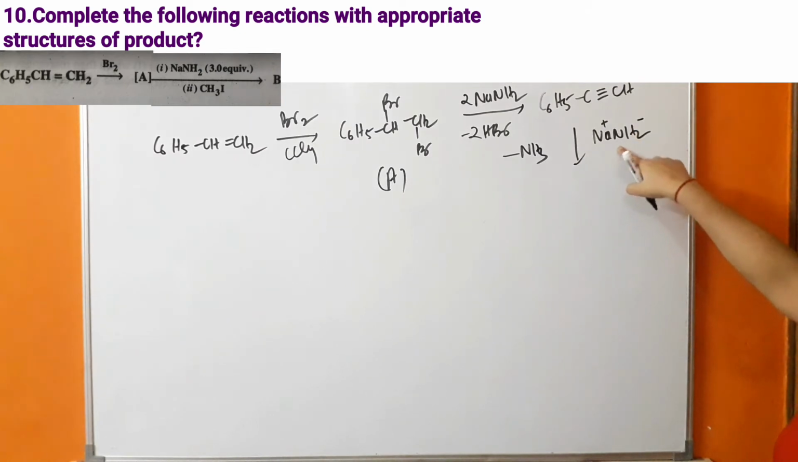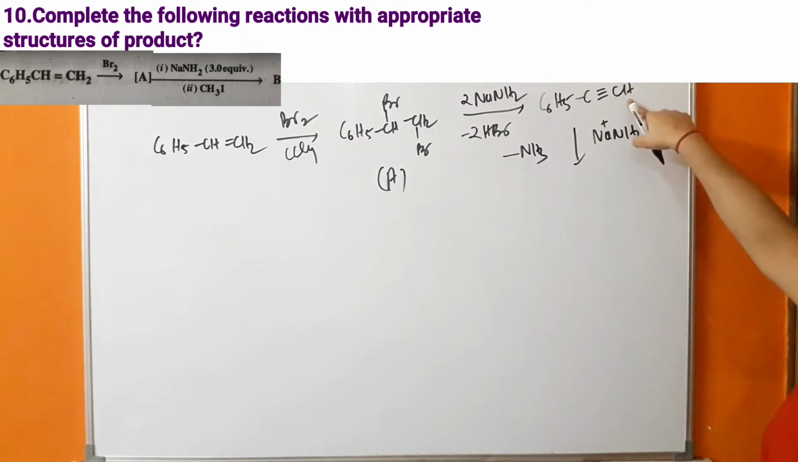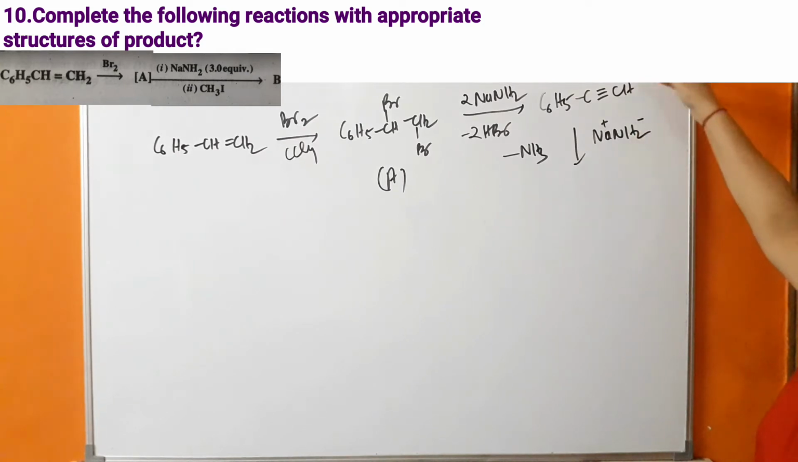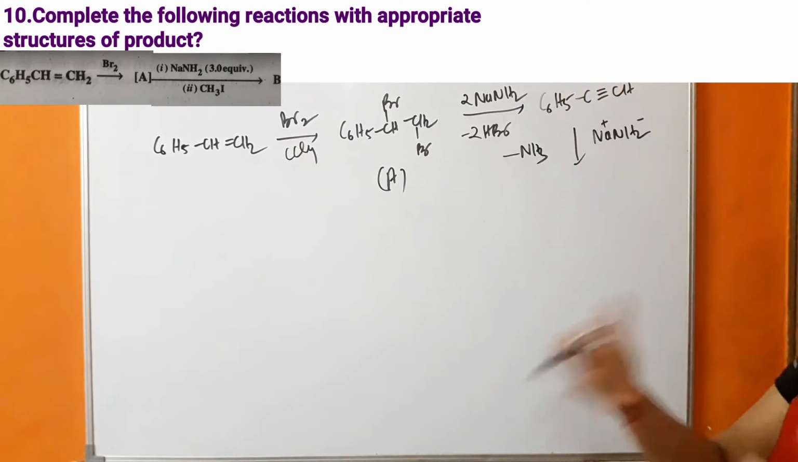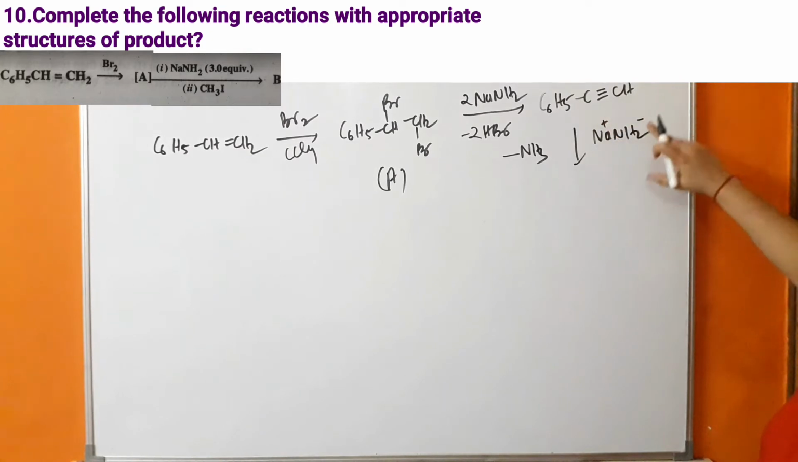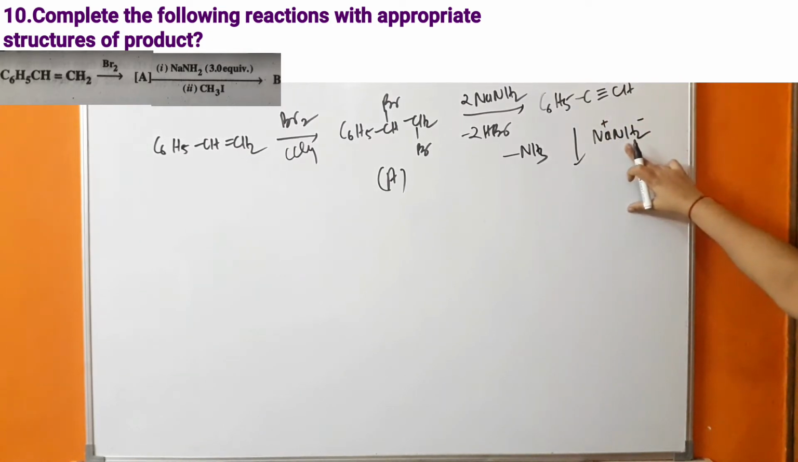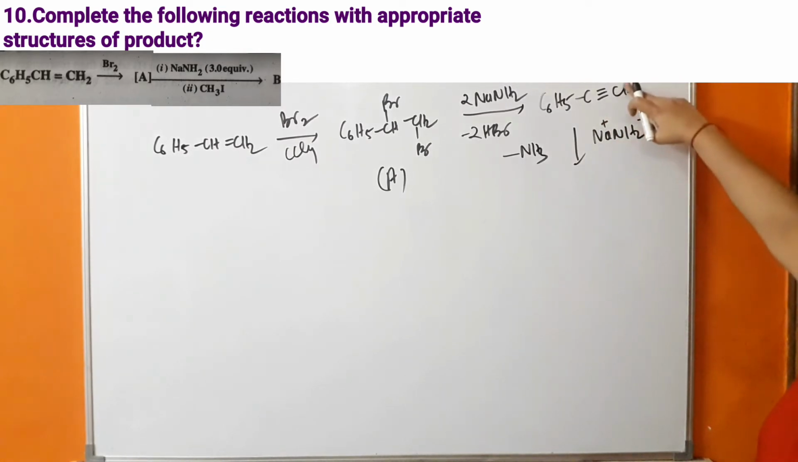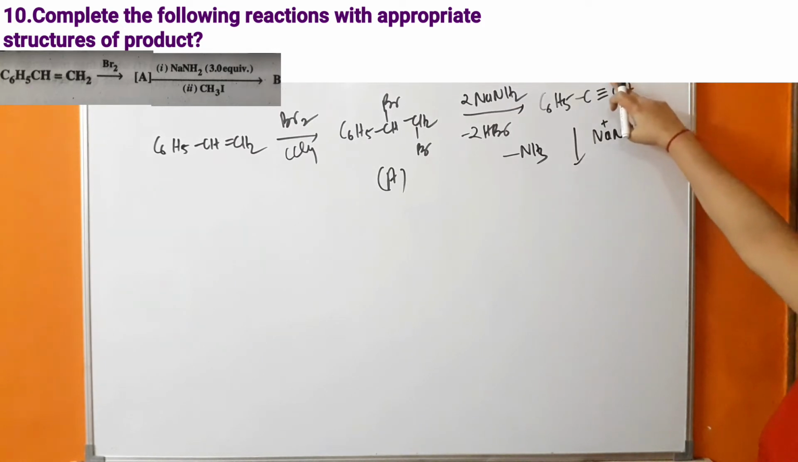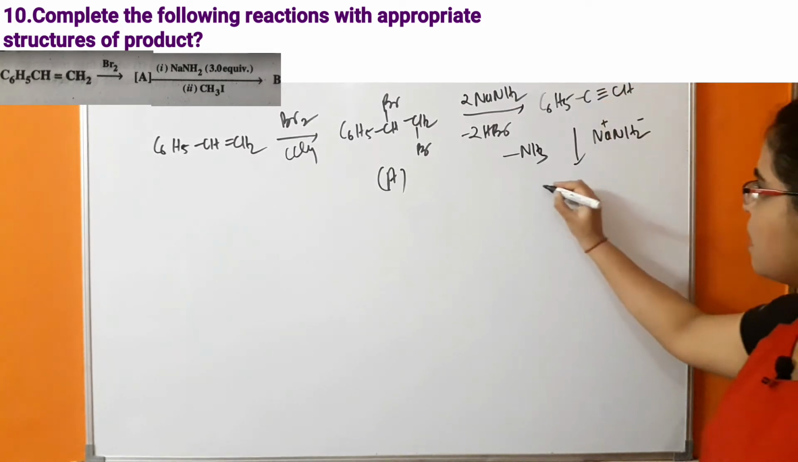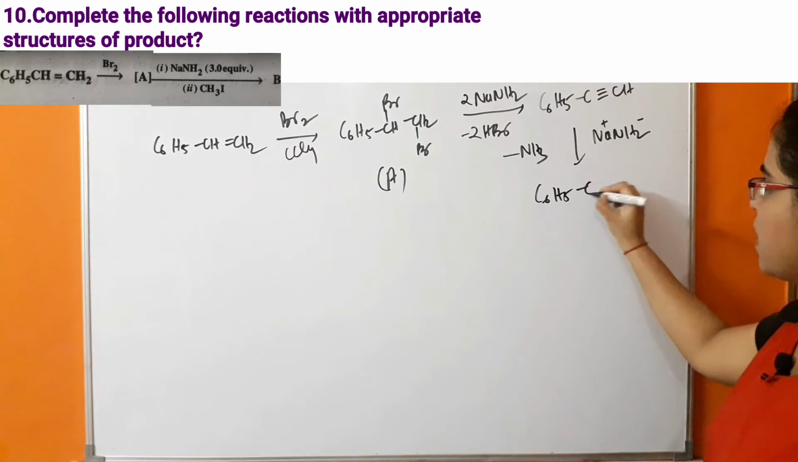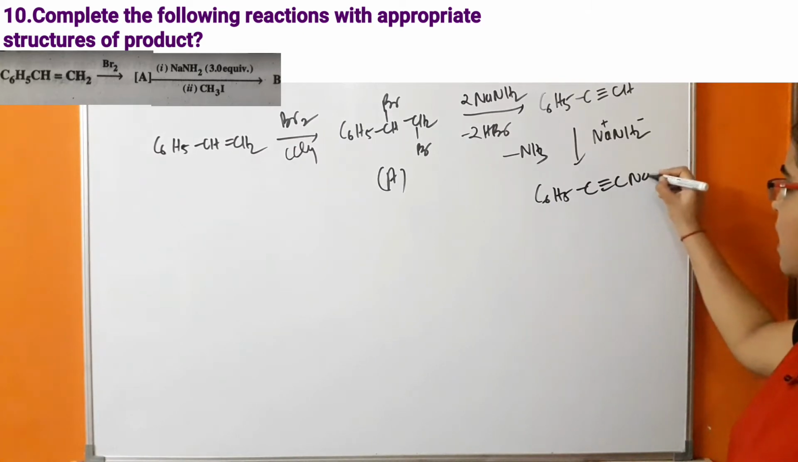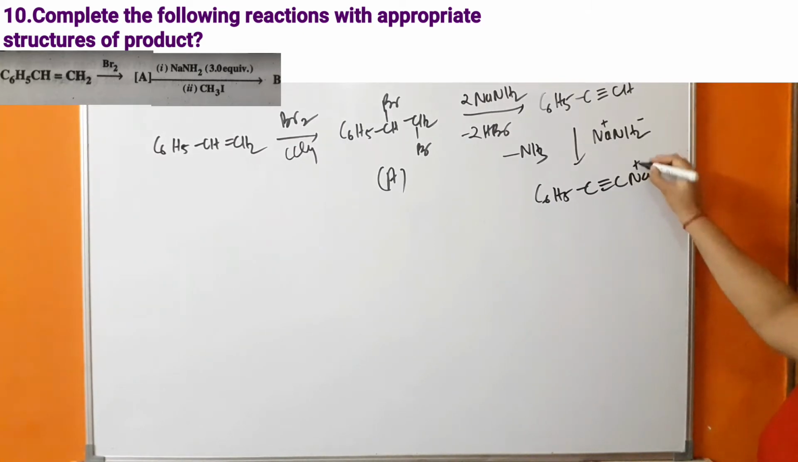So what is happening? This NH2 minus will react with this H plus. So this alkyne will lose an H plus ion. That H plus ion will react with NH2 minus, and this sodium will attack the carbanion part of the alkyne. So what is happening? C6H5C≡CNa, in which sodium will have positive charge, and carbon will have negative charge.